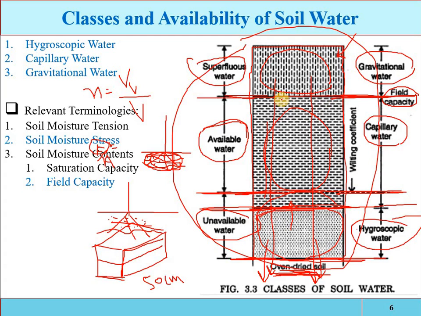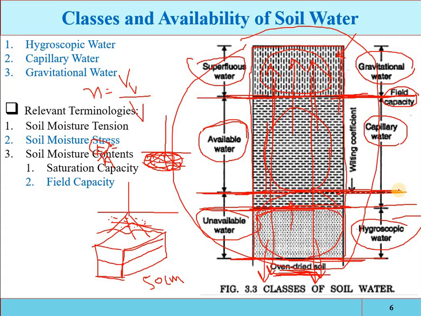So for the root zone, for each and every crop, if it is completely saturated, then the water content which is available for extraction is at this level. So the plant will start the utilization of the water. When the plant starts the extraction of the water, this level will decrease, and it will reach up to this level. Now further, no water will be easily available to the plant.